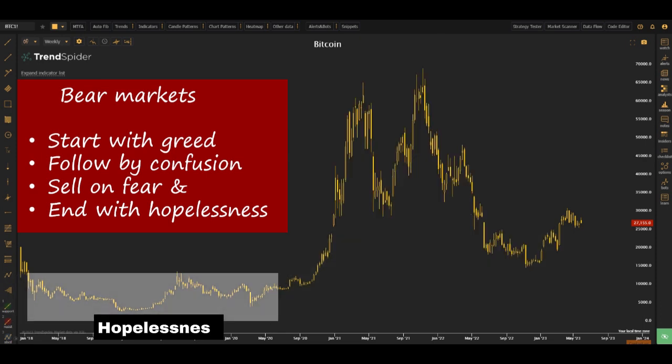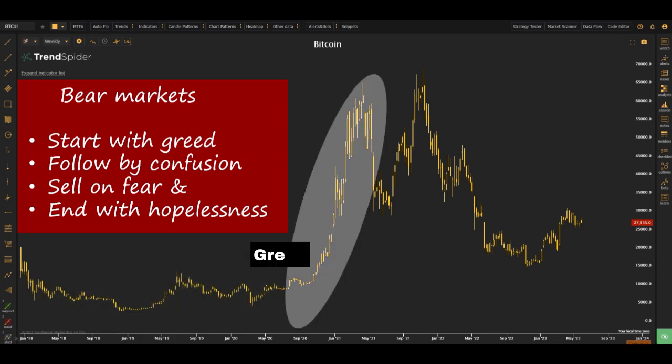Now let me just explore the different stages, starting with greed. It came from the last cycle, and then the market, how to recognize the greed. It was that from 10,000, it took a very short period of time, just a few months or maybe a couple of years, it multiplied by folds. And we could see that from 10,000 points, it went up to above 60,000, coming close to about 70,000. And that's many folds return. And we could see that the gradient of this climb is especially steep as well.